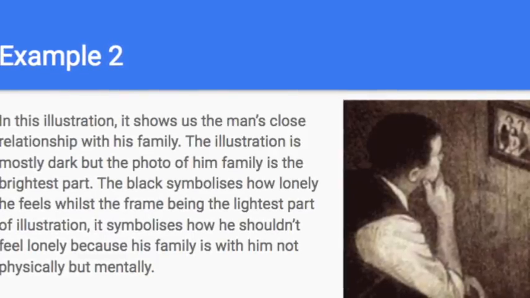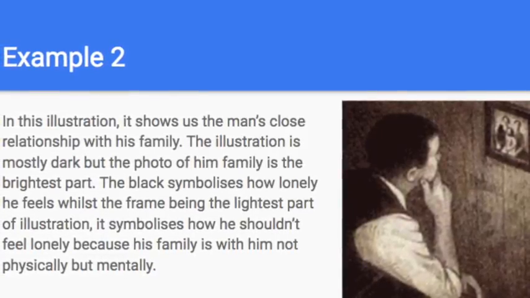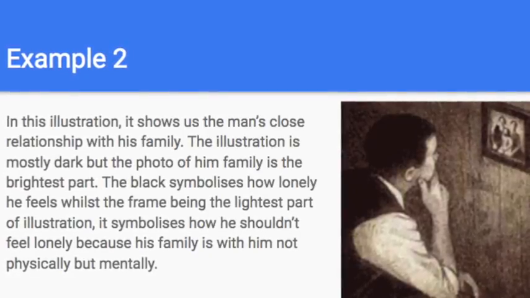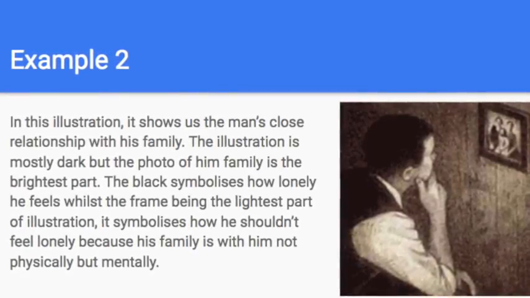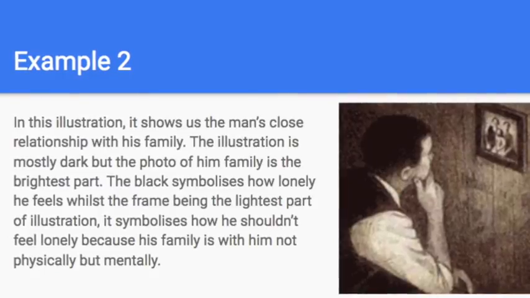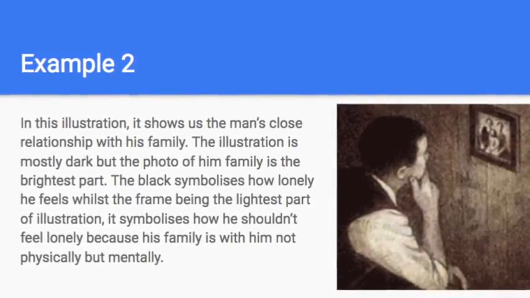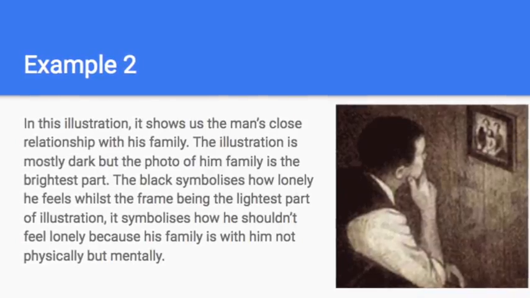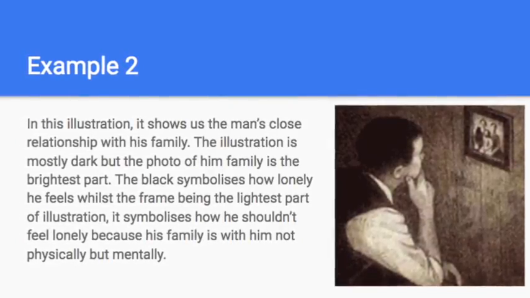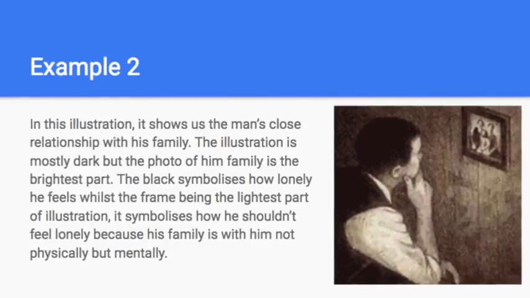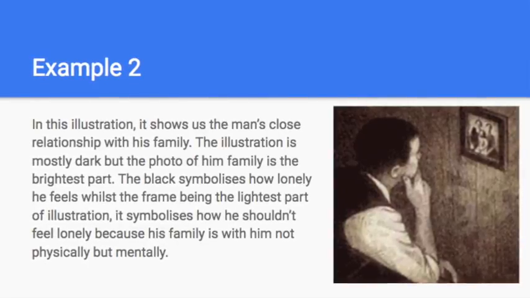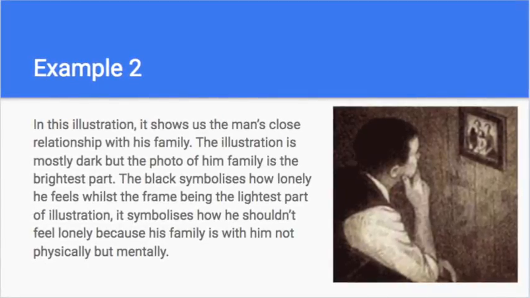In example 2, you see the man looking at a photo of his family. In this illustration, it shows us the man's close relationship with his family. The illustration is mostly dark, but the photo of him and his family is the brightest part. The black symbolizes how lonely he feels, whilst the frame being the lightest part symbolizes how he shouldn't feel lonely because his family is with him, not physically, but mentally and spiritually.